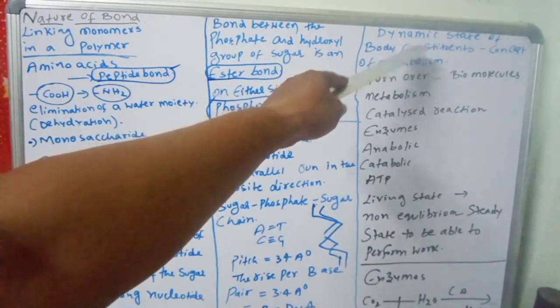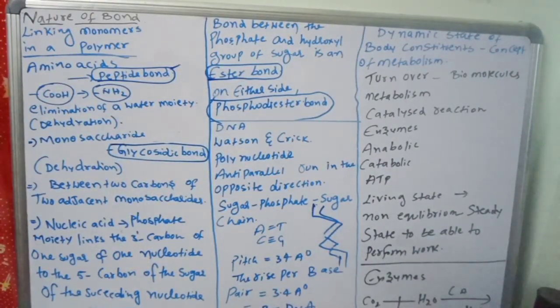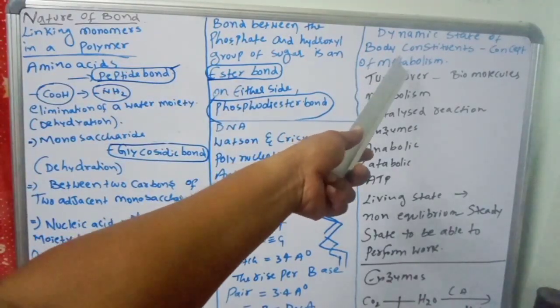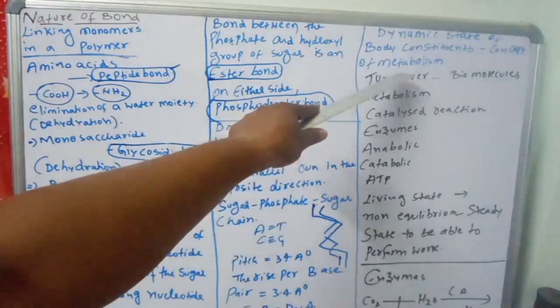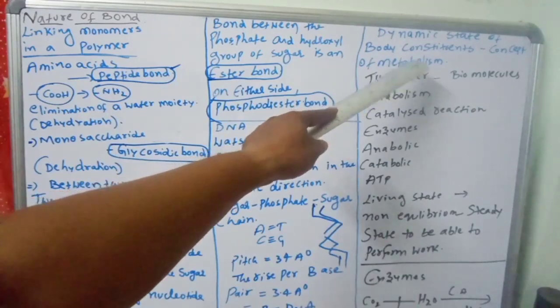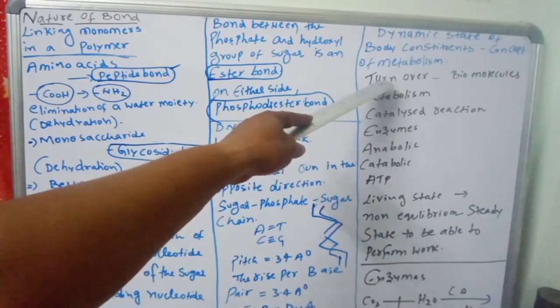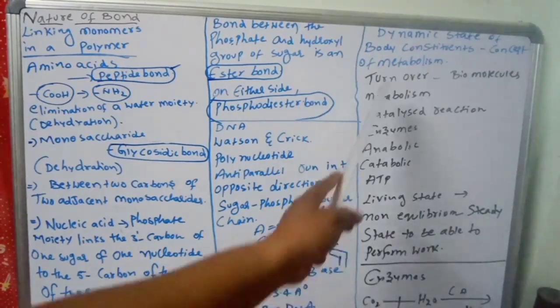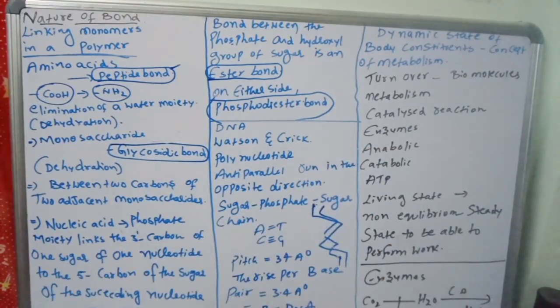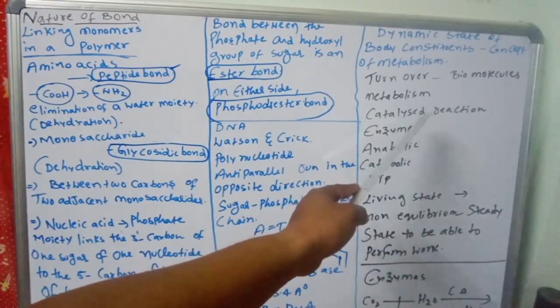Next, the dynamic state of the body and the concept of metabolism. What is the meaning of turnover? Simple definition: one biomolecule changes into another form, or produces a new form. Changing from one molecule to another is called turnover. This kind of turnover happens in living organisms and is helpful for metabolic reactions. These are catalyzed, enzymatic reactions, the fastest reactions.